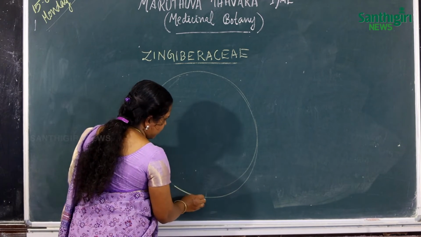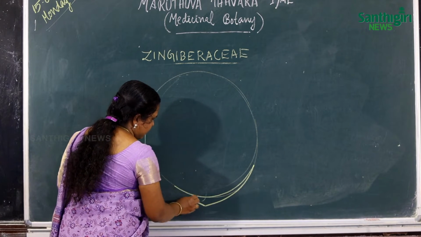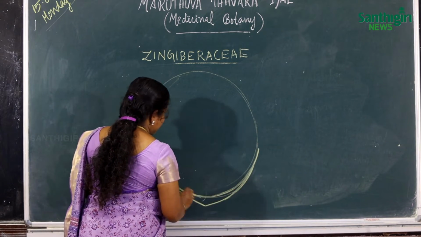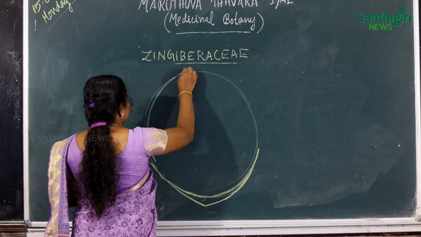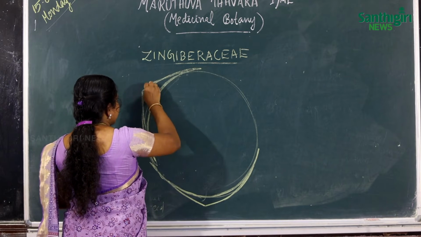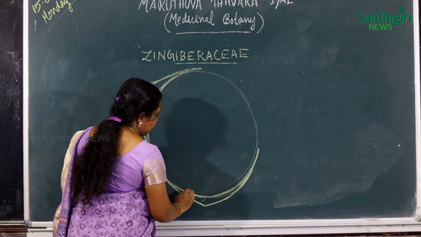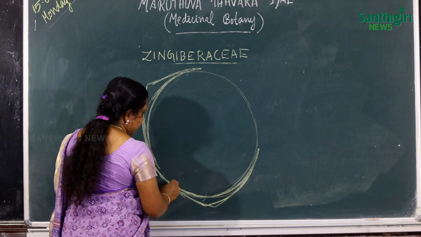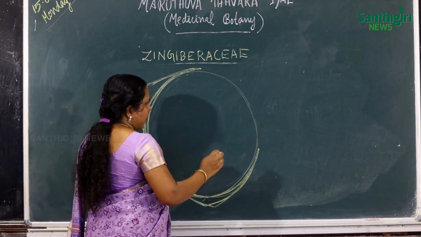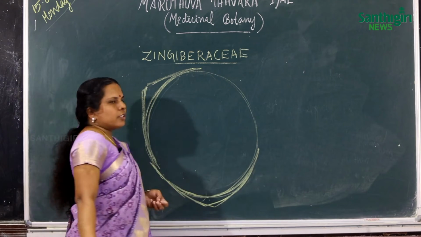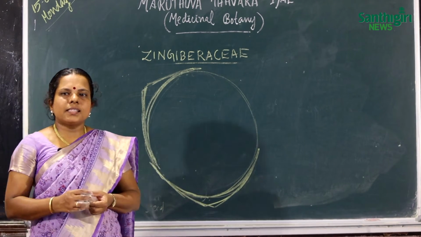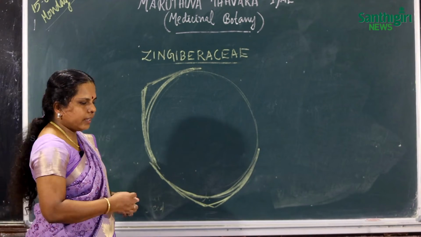bract. Bract is sometimes more attractive. There are mainly two bracts present. The next is the calyx. Calyx consists of three sepals and also has valvate estivation.